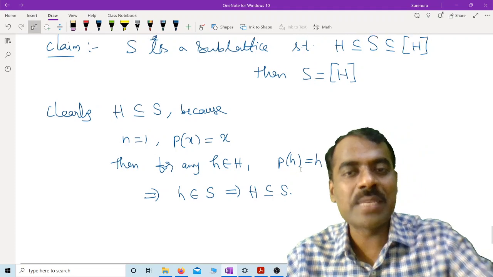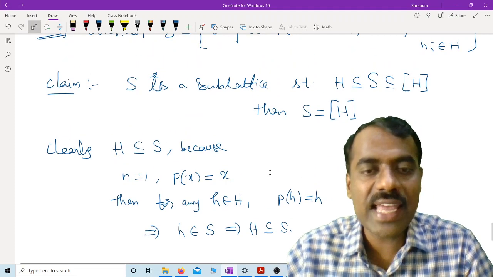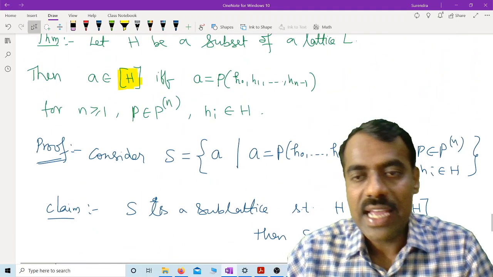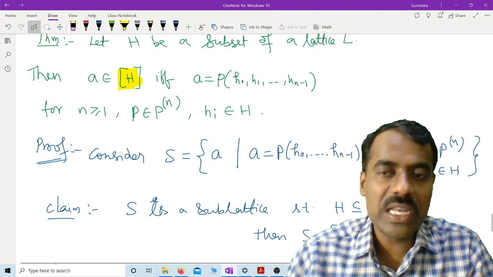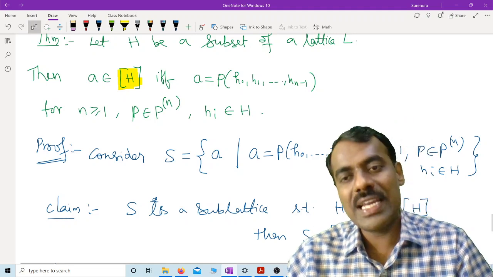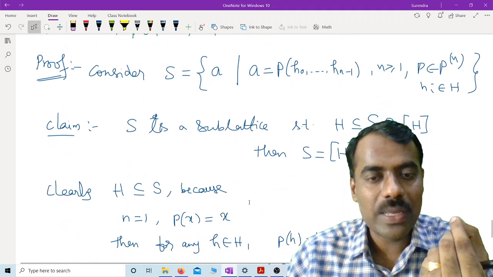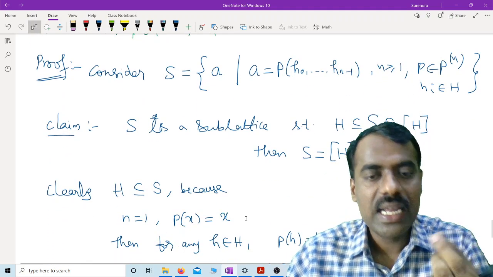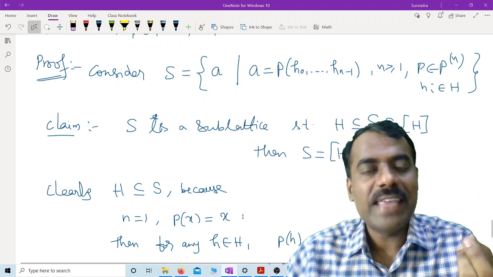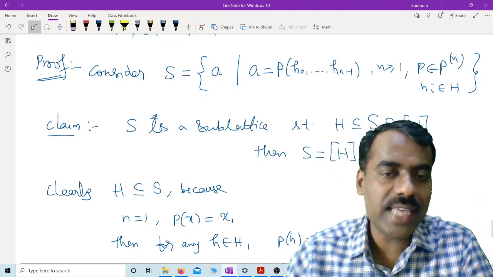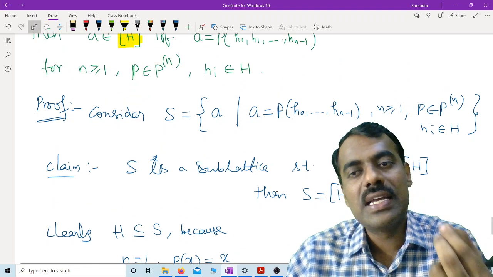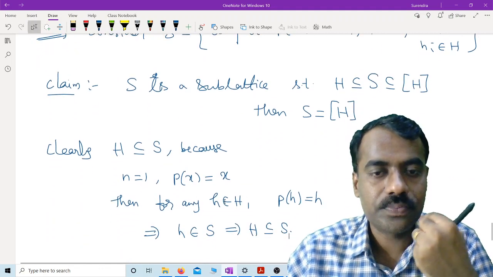Let me repeat, this is very simple. Why is h contained there? By simply taking n is 1. That means one-ary polynomials we are taking. What is the set of one-ary polynomials? It is simply one polynomial, since X meet X is X, X join X is X. So you will have only one polynomial in the one-ary polynomials, right? That is this.